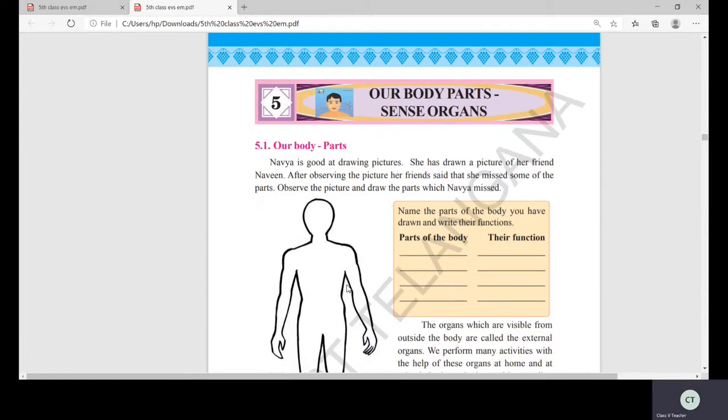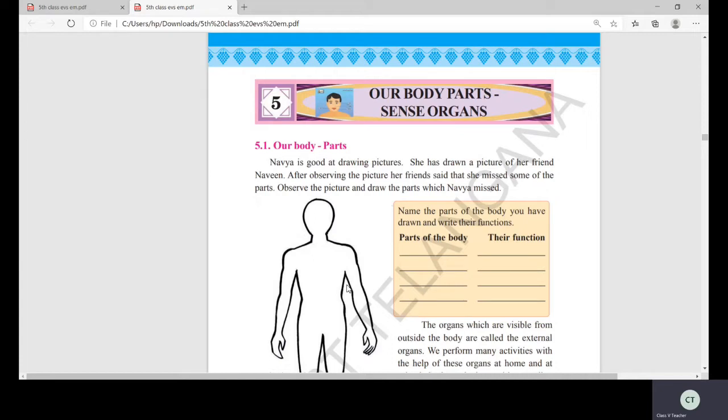Isn't it? I said we are going to learn a very interesting lesson about our body parts and sense organs. Isn't it right, children? And I showed you what the internal organs, external organs, and sense organs are. Shall we repeat once again, children? What are the internal organs? Internal. In means what? Inside organs, the organs which are located inside the body.